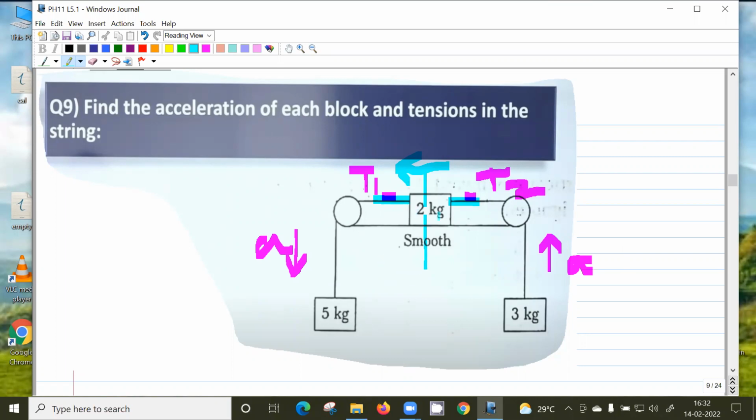Since this 2 kg is accelerating, obviously there has to be an imbalance between the forces T1 and T2. So this problem you know how to solve, right? There will be 3 variables, T1, T2, and A, so we need 3 equations. One equation you get from the 5 kg block, another from the 3 kg block, and the third from the 2 kg block. Then you eliminate T1 and T2 and you will get A. So this you know how to do, right?